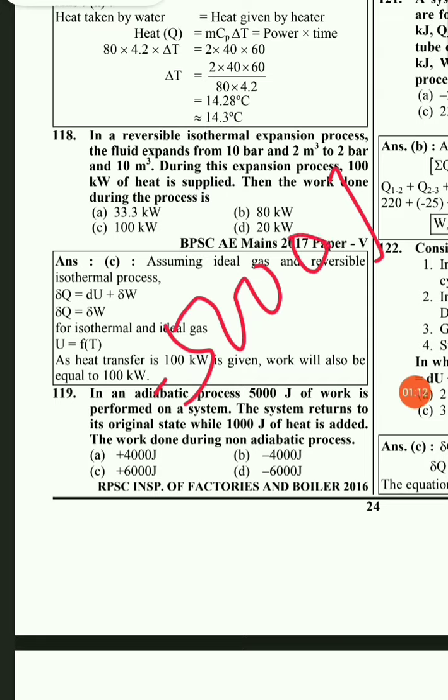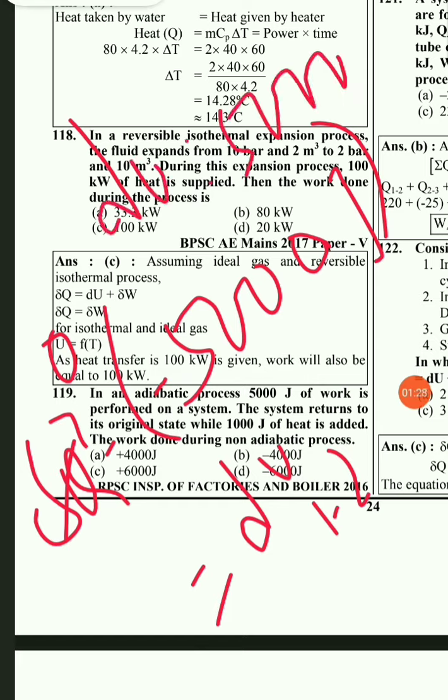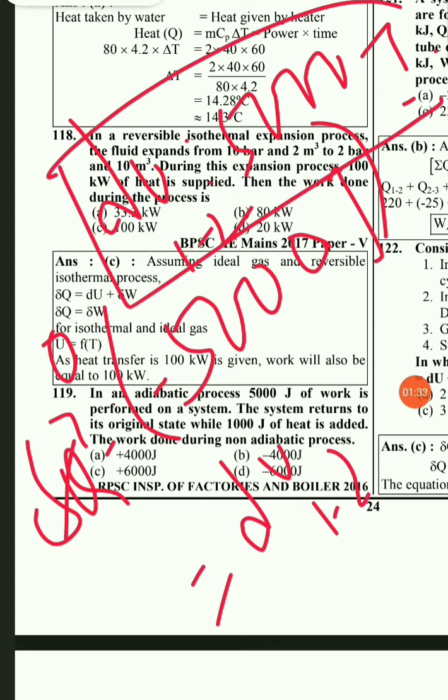And if you apply the first law of thermodynamics, it should be del Q minus del W equals dU for process 1 to 2. So here del Q will be 0 as the process is adiabatic between 1 to 2. So here dU will be equal to, minus becomes plus, 5000 joule. Here the internal energy change during process 1 to 2 will be 5000 joule.